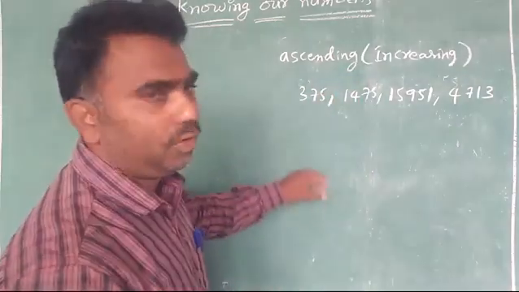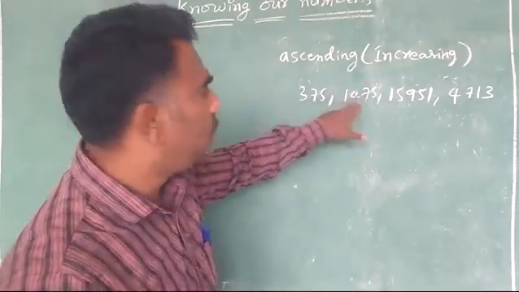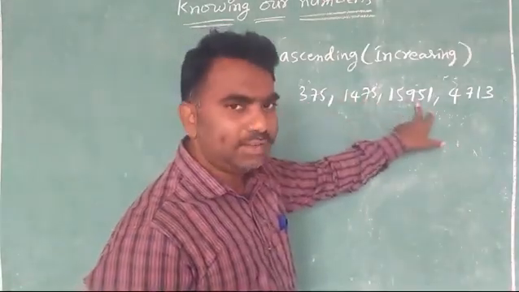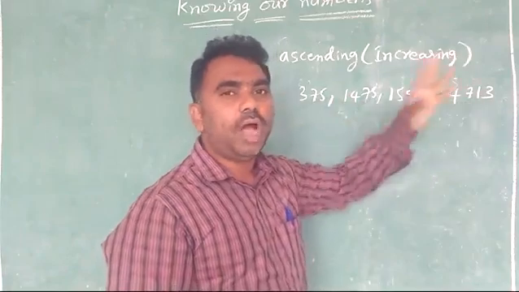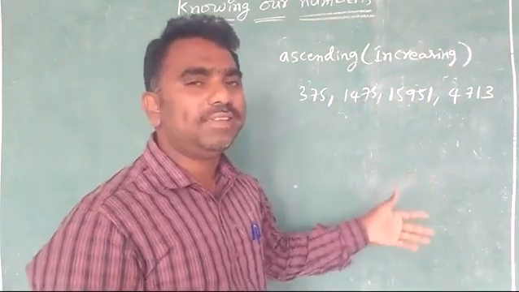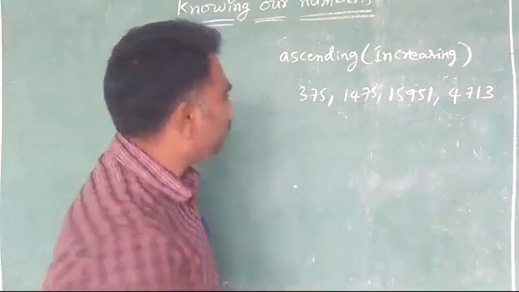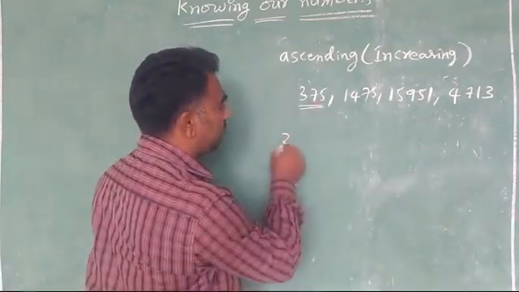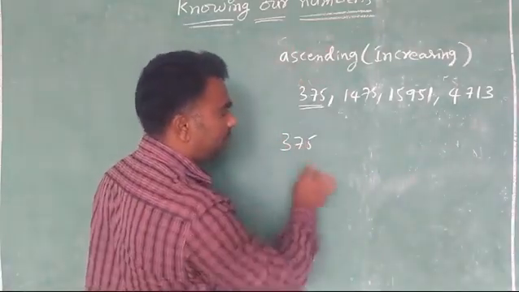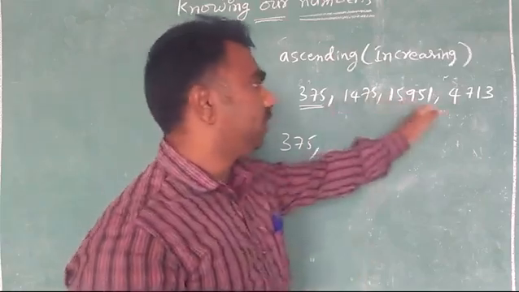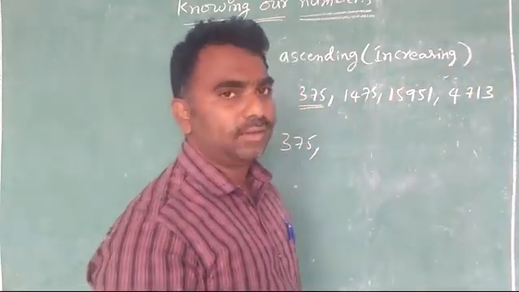No need to confuse. Simple. It is a 3-digit number, a 4-digit number, a 5-digit number, and a 4-digit number. Obviously, we will say the smallest is the 3-digit number. So first we will write this as the smaller. Okay, this is completed. Next there are 3 numbers. Out of that, which is the smaller?